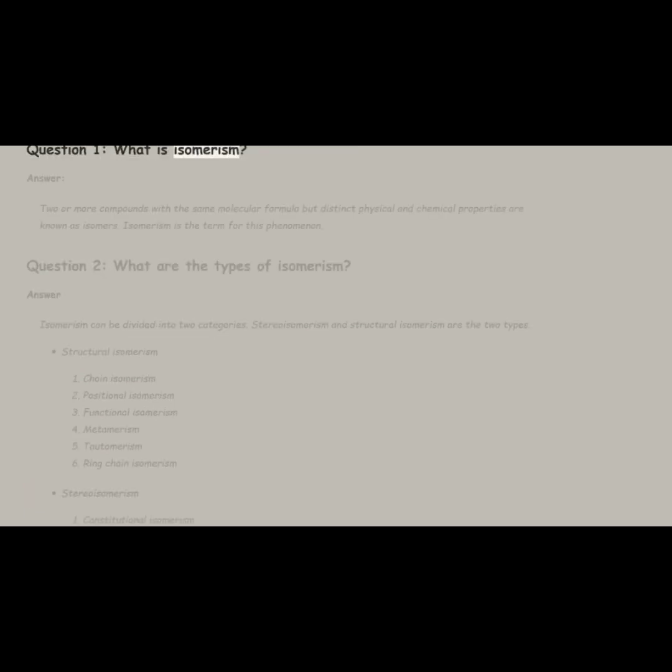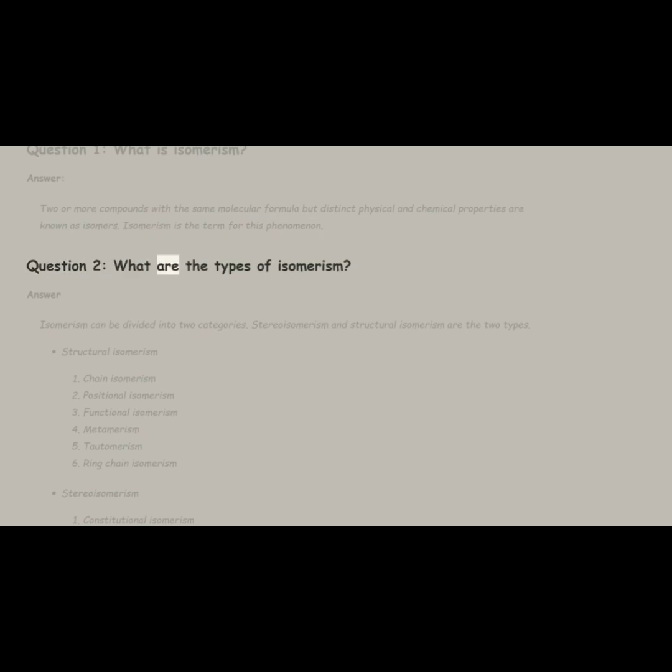FAQs on isomerism. Question 1. What is isomerism? Answer. Two or more compounds with the same molecular formula but distinct physical and chemical properties are known as isomers. Isomerism is the term for this phenomenon.